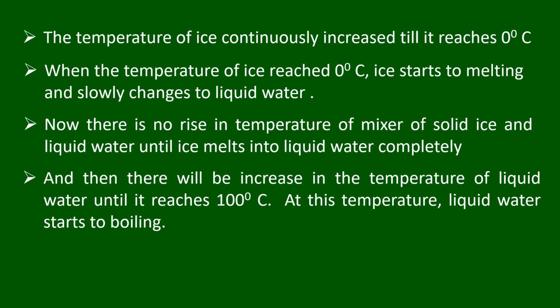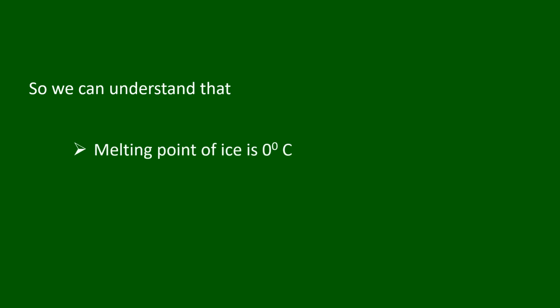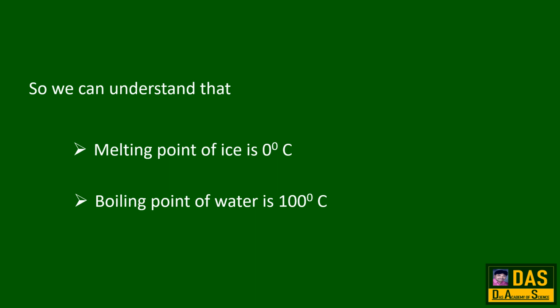And then there will be an increase in the temperature of liquid water until it reaches 100 degrees Celsius. At this temperature, liquid water starts boiling. Again, there will be no change in temperature of the boiling water until it completely changes into vapor or steam. So, we can understand that the melting point of ice is 0 degrees Celsius, and the boiling point of water is 100 degrees Celsius.